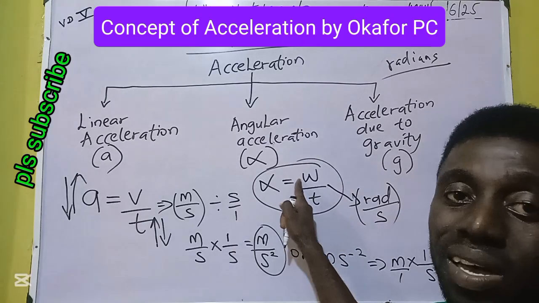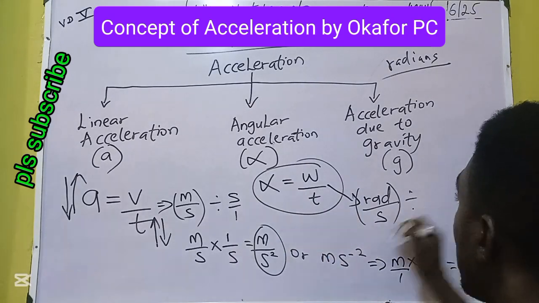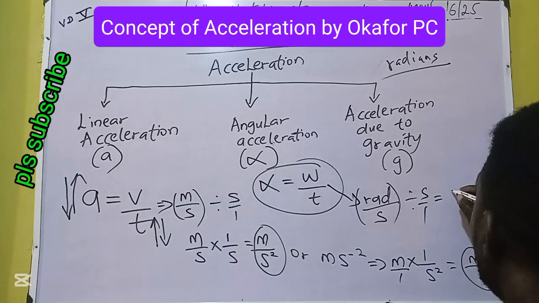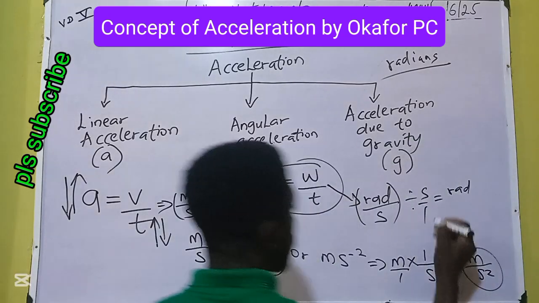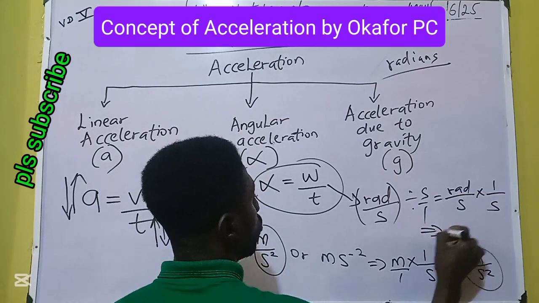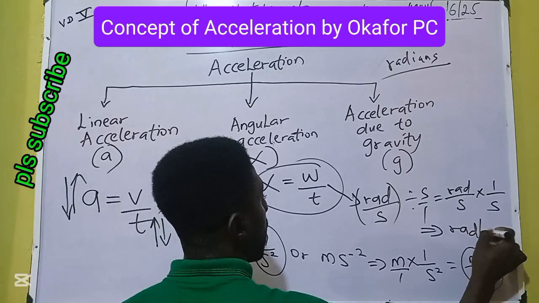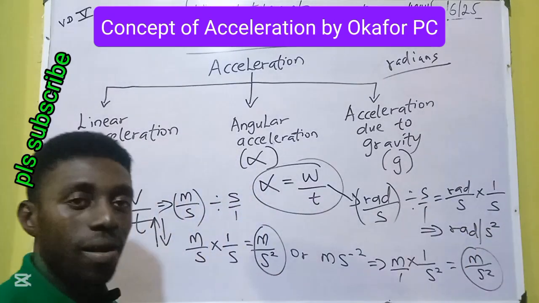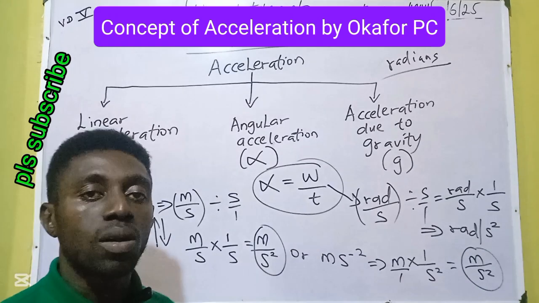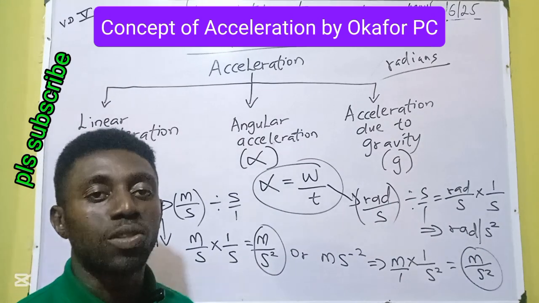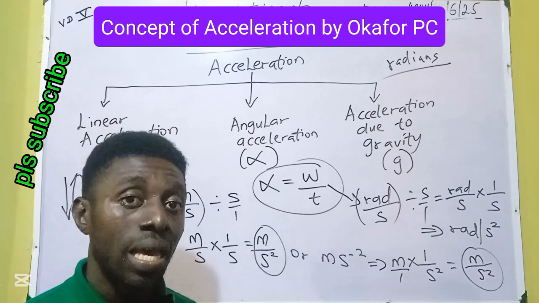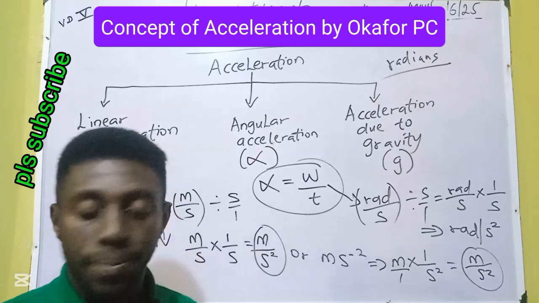Unit of angular velocity is rad per second, divided by, because our division here, unit of time is seconds. Therefore, we'll be having rad per second times 1 over second. Finally, we'll be having rad per second square. That's the SI unit of angular acceleration. SI unit of angular acceleration is radians per second square.